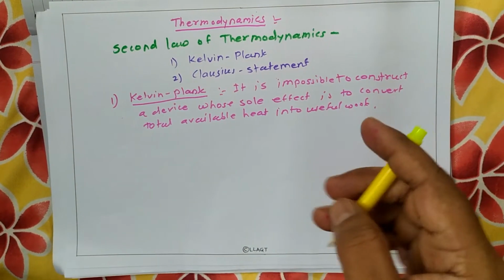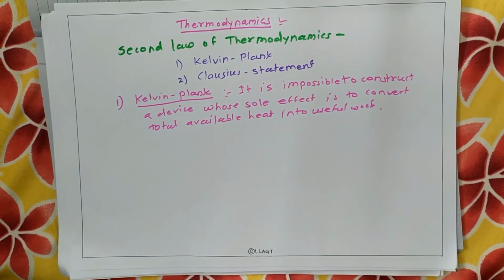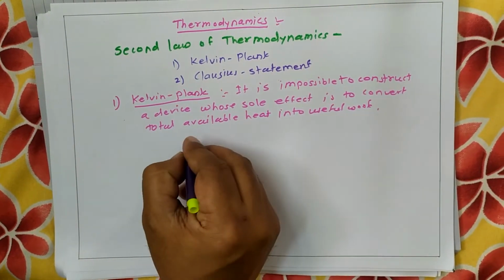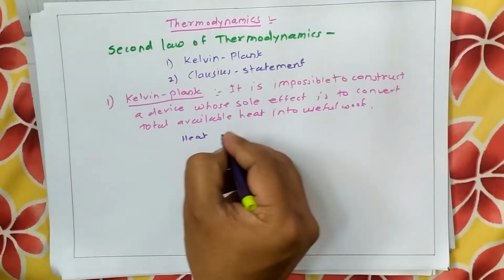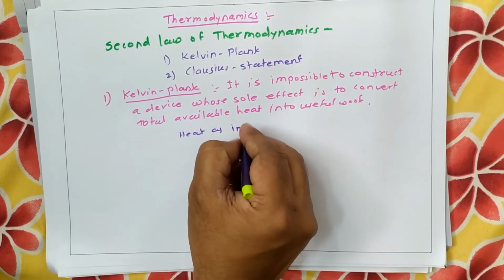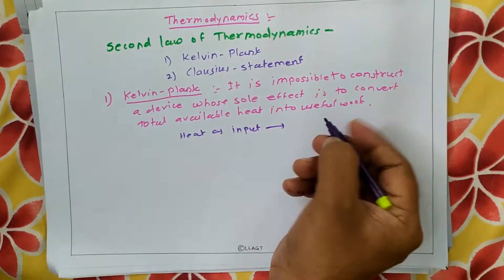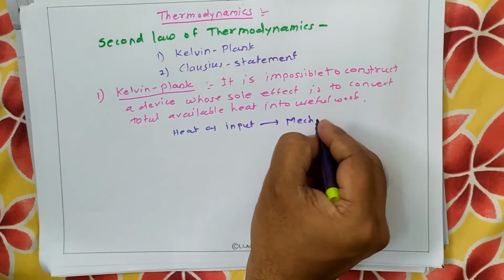This statement is applicable to the heat engine, where we give heat as an input and get mechanical work as output.